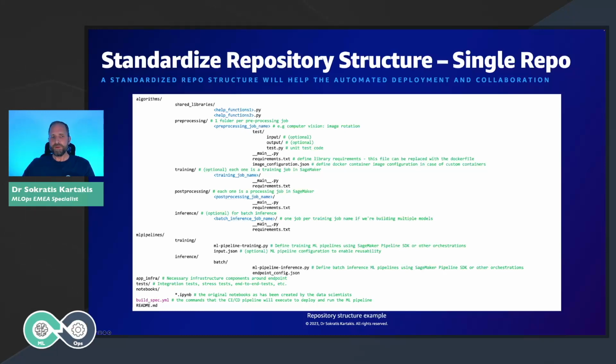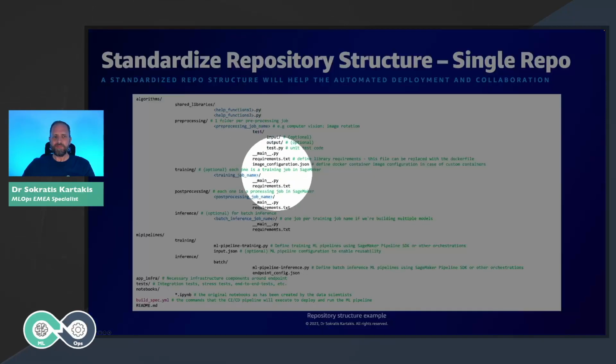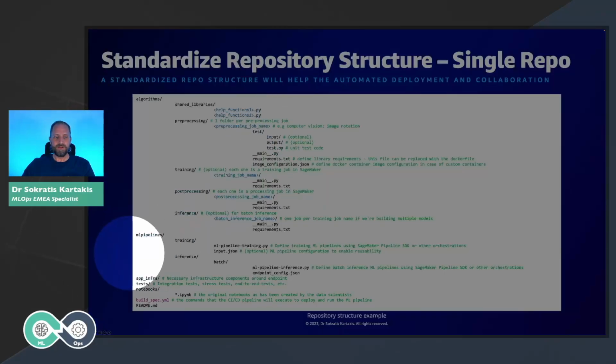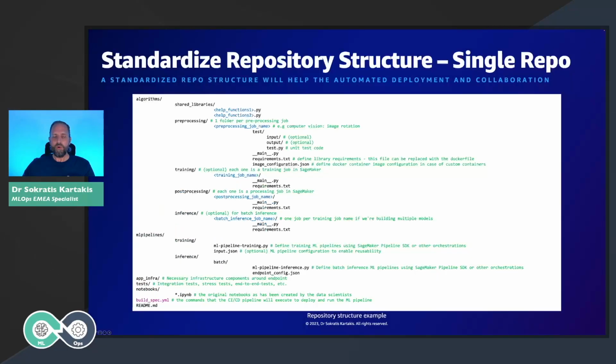If we want to build also custom containers, that we will see later on, we need a couple of small files like requirements.txt, image configuration.json file, or you can have a Docker file per step or a global Docker file. After we have defined all the different steps, like pre-processing, training, post-processing steps, the next piece is to link all of them together. So we have this ML pipelines folder, and over there we need only to define all the different ML pipelines that we want to build.